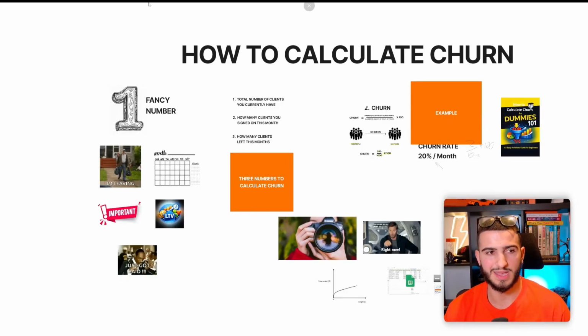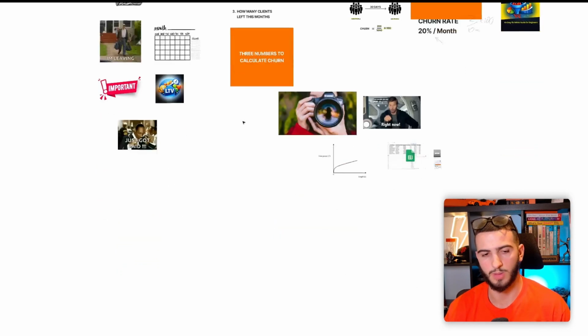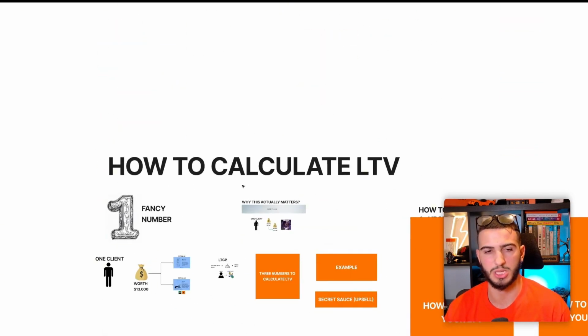Use these to give your clients a better experience or make your team's life easier, which in turn would make you more money. Also, last point I want to make is don't just track churn. There's a lot of different metrics that you can use here as secondary metrics. For example, right now I'm about to record a video on how to calculate your LTV. So if that's out by the time you're watching this, I'll put it right here. If not, subscribe and it'll be coming out in the next couple of days. But the whole point is that there are a lot of secondary metrics that you can track. Don't just focus on churn rate itself.